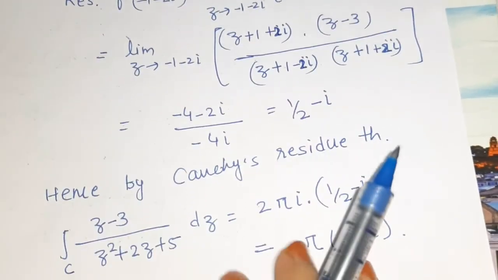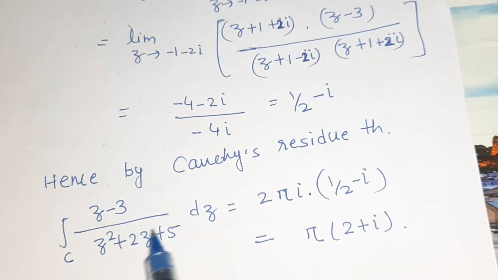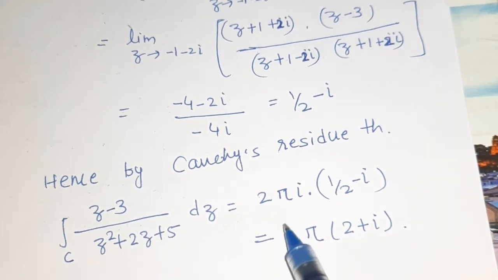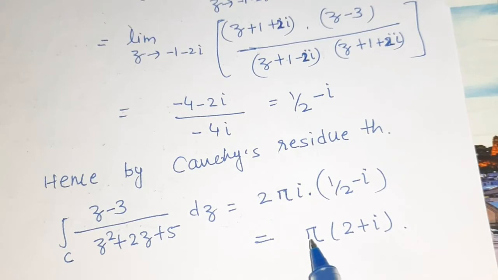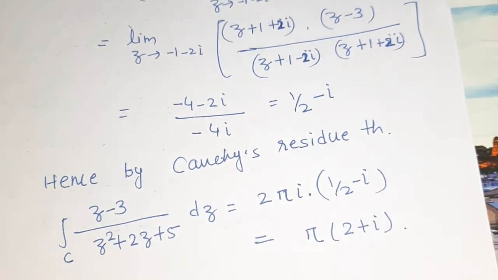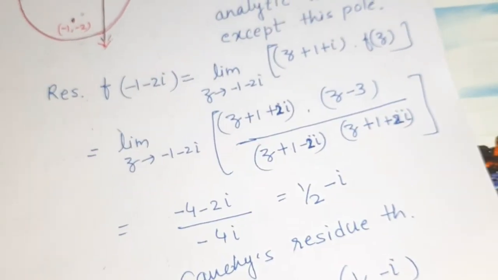Then by Cauchy's residue theorem, the integral over C of (z - 3) divided by (z² + 2z + 5) dz is equal to 2πi times the residue, that means 2πi times (1/2 - i), that means π times (2 + i). So this will be the value of this integral. Okay. We take one more example here.